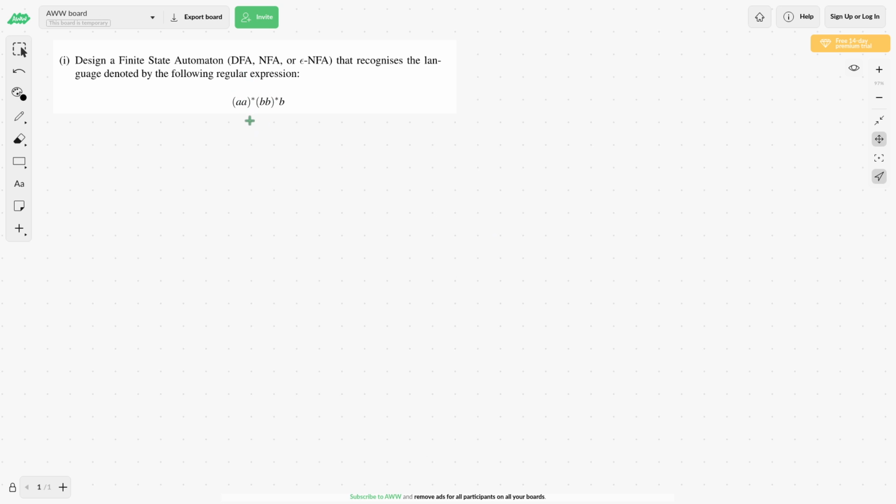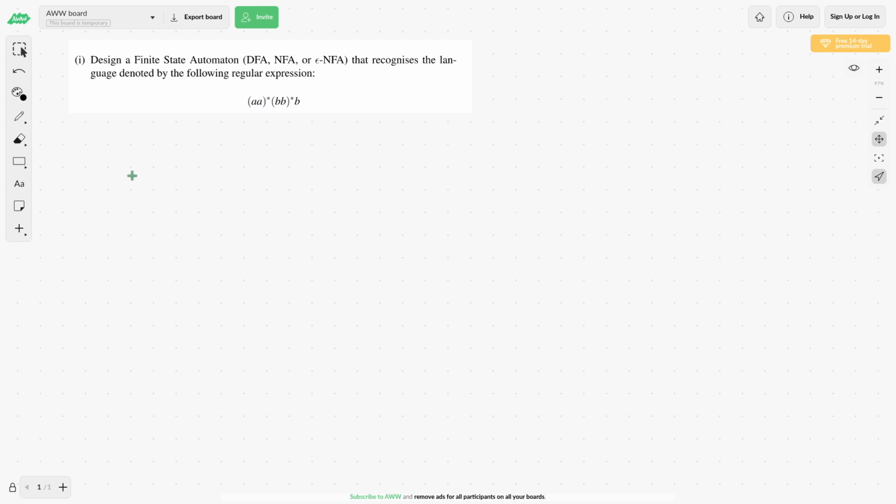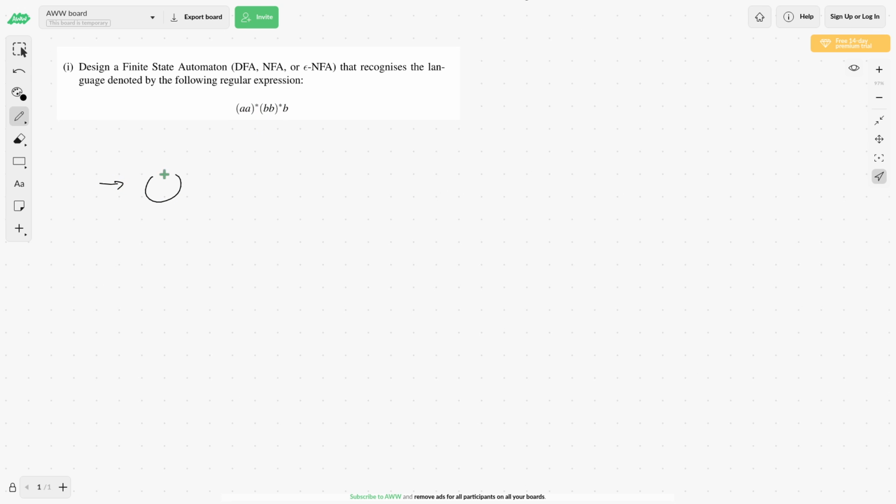So I have to reason about what sort of states I'm going to need. Well, I'm going to have a starting state, first off. And then I'm going to have another state. Well, a single A is bad, and I won't allow myself to transition on to future things. So I'll have a state that if I see an A, I go to S1, and if I read another A, I go back to S0. And then I can only move onwards from S0, so that ensures there has to be an even amount of A's, including no A's. So AA, that's fine. And now I have to have at least one B.